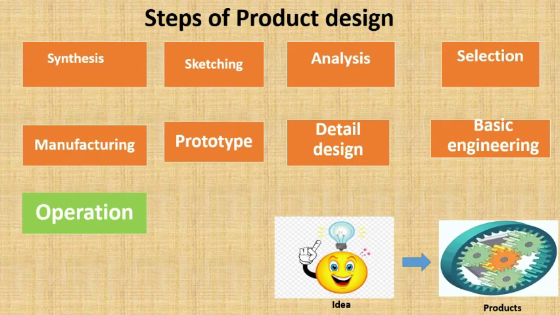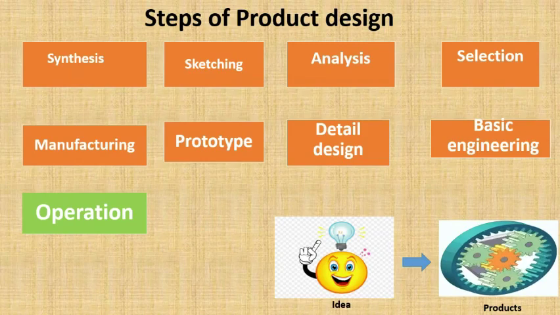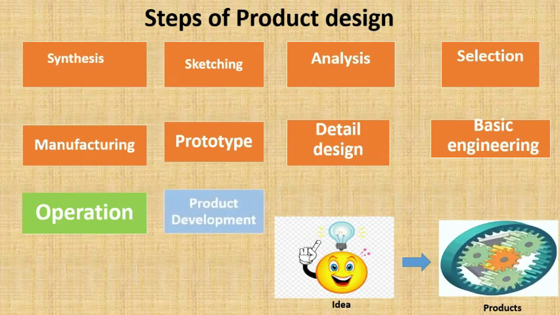If I face any difficulties under the operation, these kinds of issues will come up. For example, how the customer is facing the product and how he is satisfied with the existing product, how he is operating it and what its life will be, all these details will come to be known in this operation. If the customer is not satisfied and there are some issues, through the feedback they will try to identify the problems and note all the failures, meaning the issues of that particular product.